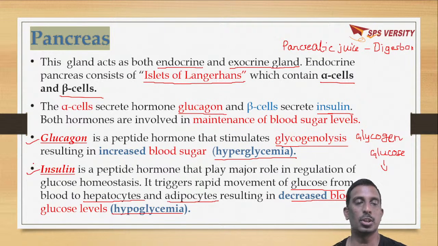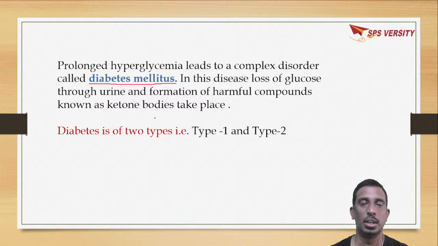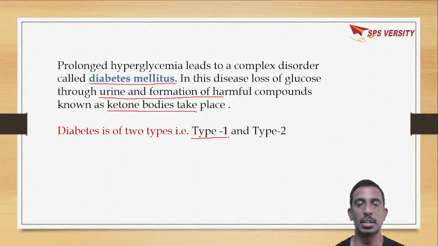Due to lack of proper secretion of insulin, it leads to diabetes. Prolonged hyperglycemia leads to a complex disorder, that is diabetes mellitus. In this, due to lack of proper insulin secretion, glucose is lost through urine and formation of ketone bodies in the body takes place. In diabetes, there are type 1 and type 2. In type 1 there is less secretion of insulin, and type 2 is resistance of cells to the action of insulin.